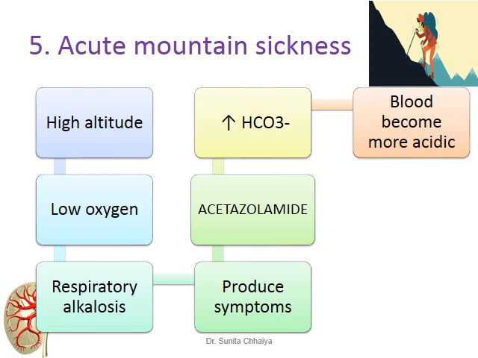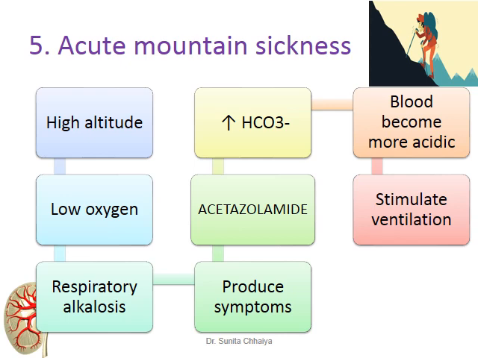So the blood becomes more acidic, and the increased acidosis stimulates ventilation. So gradually the shortness of breath and all the symptoms which started can be suppressed. So they are helpful as a prophylactic drug for the treatment of acute mountain sickness.